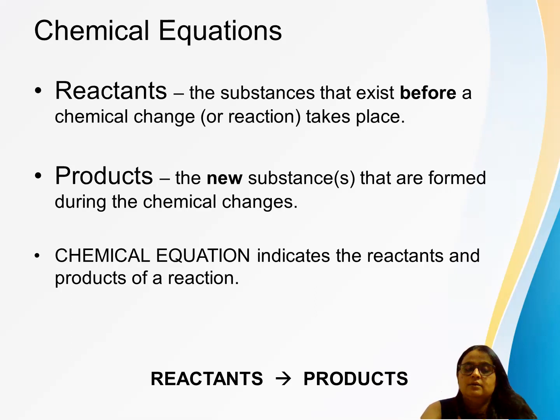Okay, now coming back to the chemical equation. So let's see the definitions of reactants, products, and the chemical equation. Reactant: the substances that exist before a chemical change. Initially, what you have taken is the reactant. Product: the new substances after the reaction has taken place, after the chemical change has taken place, those are the products we have. And the chemical equation indicates the products and the reactants, and this is how we see that your chemical reaction is taking place.